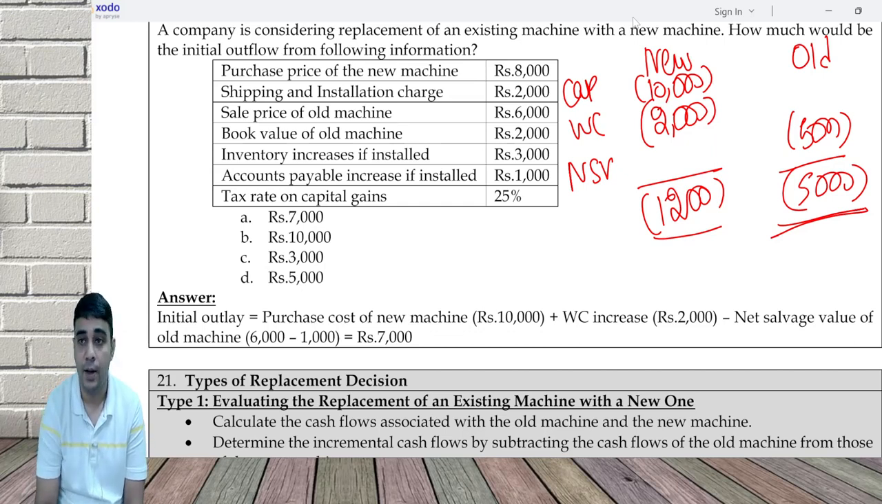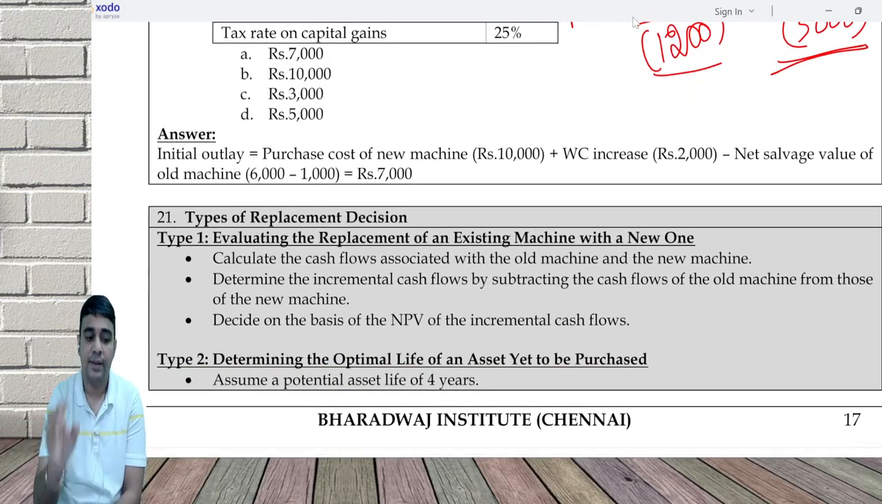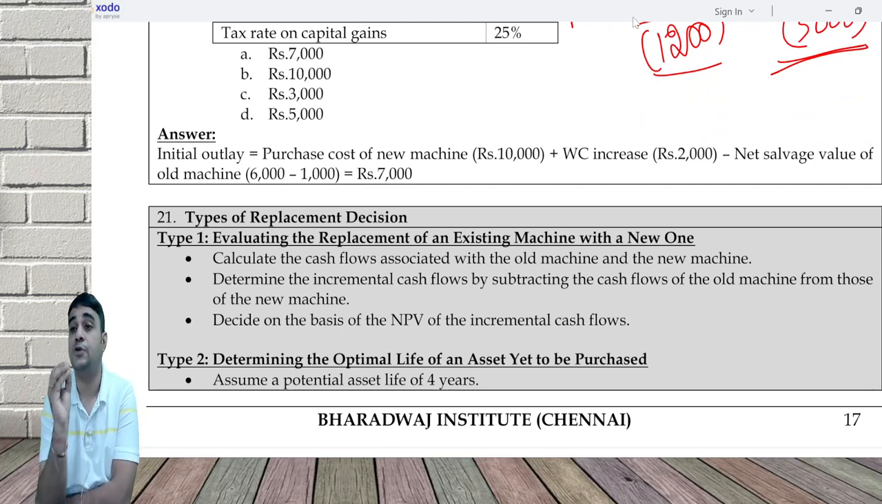Okay. Any doubts? Before I start doing questions, let me quickly do 21. Then I take a small break and then I start doing the questions. Let's come to this 21. There are 3-4 types of replacement decision questions we are going to do.